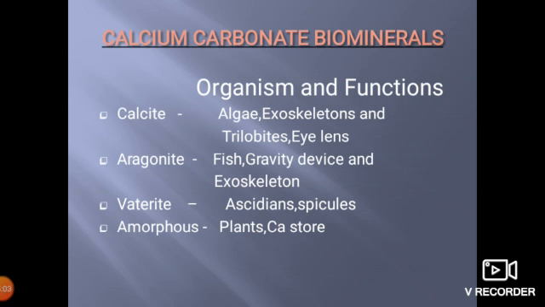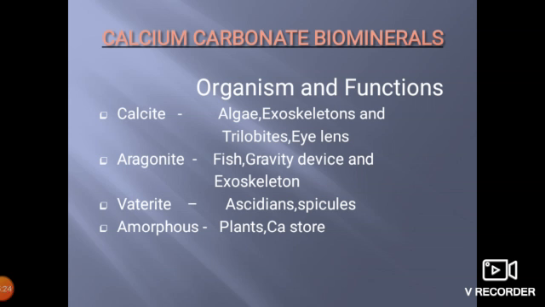The next slide shows the calcium carbonate biominerals, organisms and their functions. There are four calcium carbonate biominerals: calcite, aragonite, vaterite and amorphous. Calcite is present in algae, where its function is exoskeletons, and in trilobites, where its function is eye lenses.